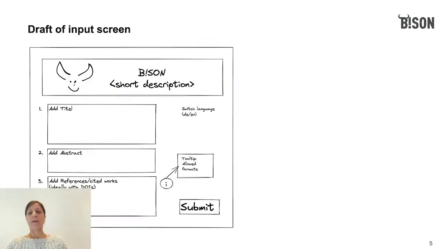The researcher visits Bison on the web, where she is offered an input screen similar to the draft you can see here. There she can enter some text blocks from her manuscript, such as the title or a preliminary title, the abstract, and/or the DOIs of the works she cites in her manuscript. Bison will then carry out a similarity analysis using a combination of a semantic and a bibliometric approach, which I will return to later.